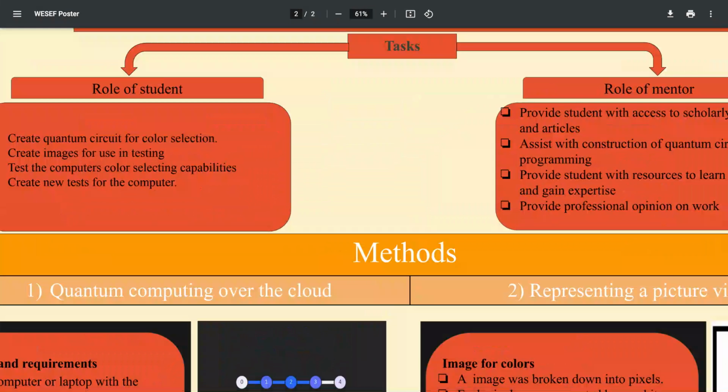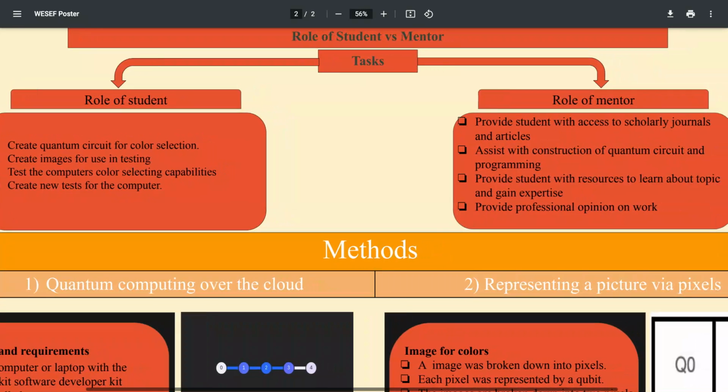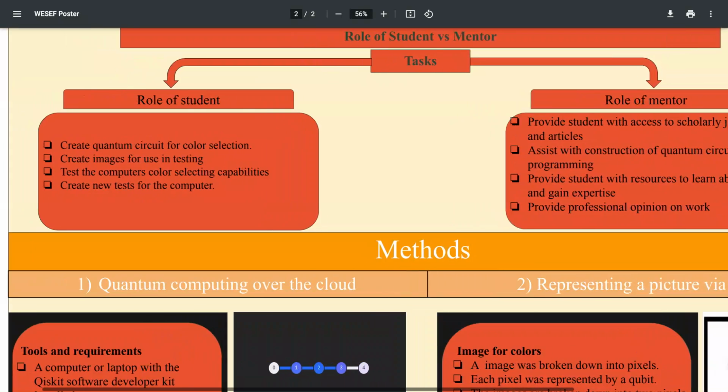In my experiment, the role of student versus mentor was for the student to create a quantum circuit for color selection, create images for use in testing, test the computer's color selection capabilities, and create new tests for the computer. The role of mentor was to provide the student with access to scholarly journals and articles, assist with the construction of the quantum circuit and programming, provide students with resources to learn about the topic and gain expertise, and provide professional opinion on work.